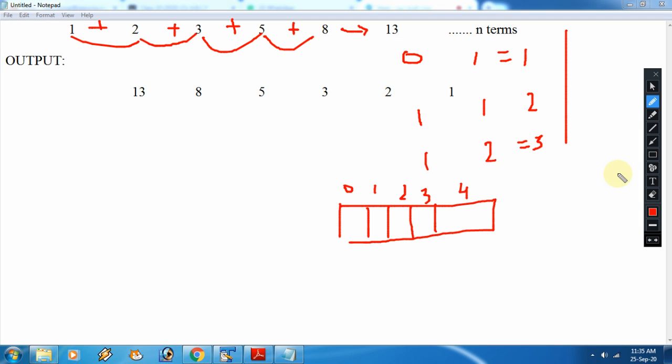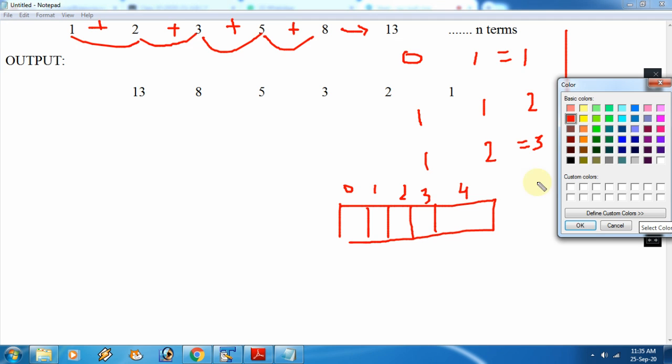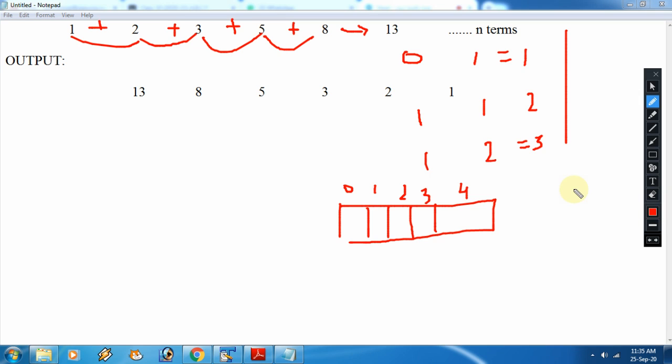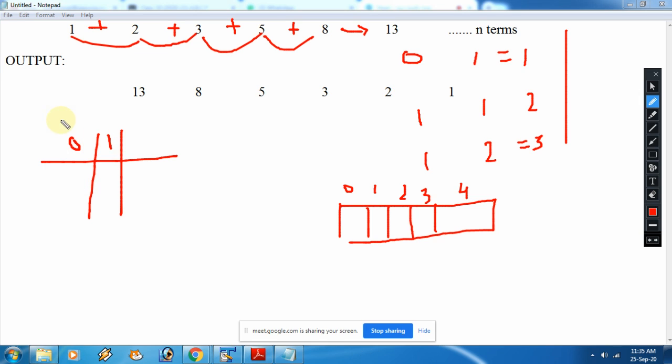Okay now? Very good. Please pay attention here. Now this is a simple series. Look here: 0, 1. These are the initial values of A, B and C. These are the variables we are using.